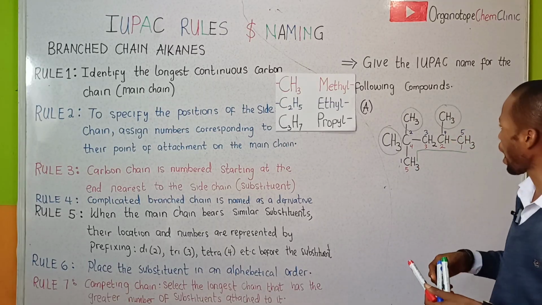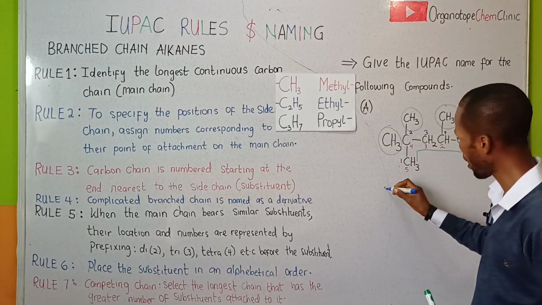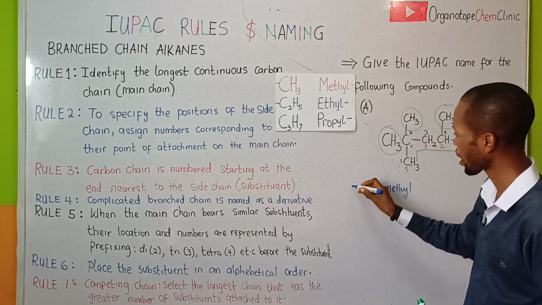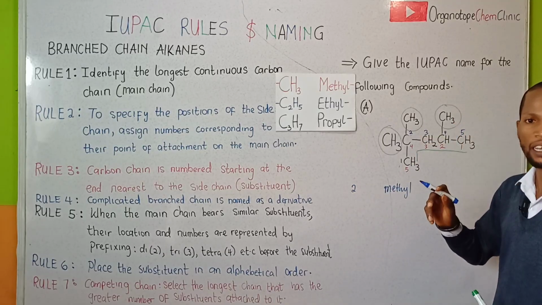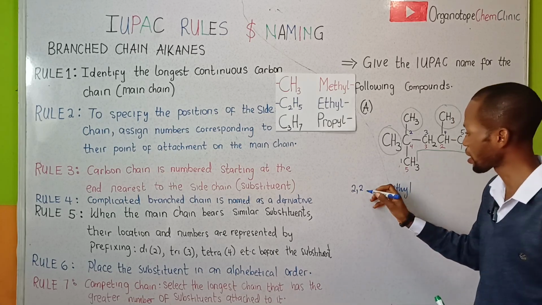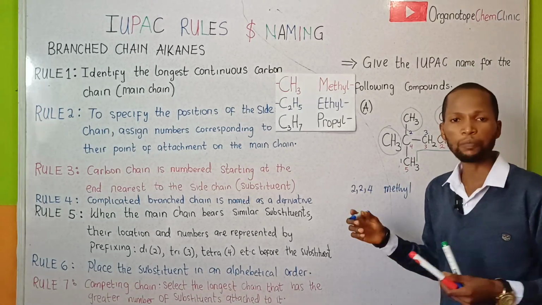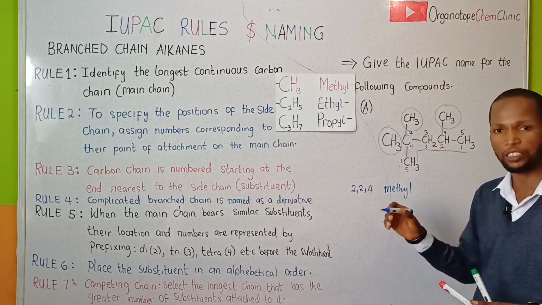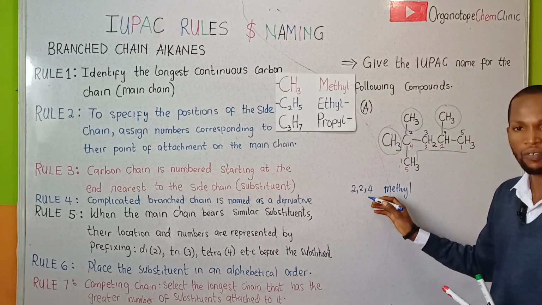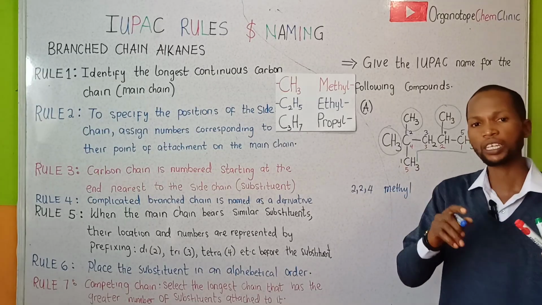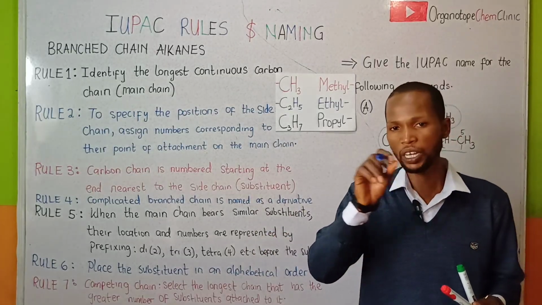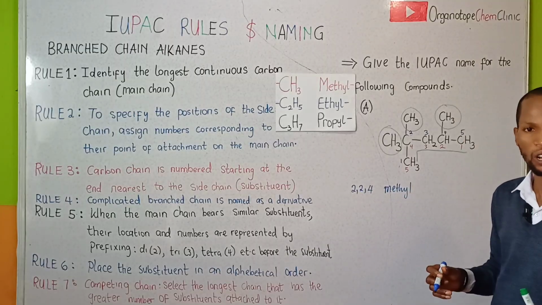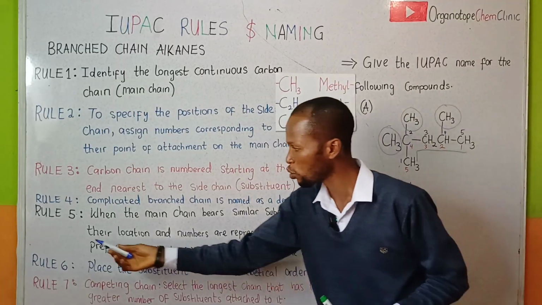We can see our methyl group right here. The methyl group is found on carbon 2. We have another methyl group on carbon 2. Also, we have another methyl group on carbon 4. We separate the locants in IUPAC nomenclature with a comma. I mean the numbers that we have right here. You separate them with a comma. Okay, we have commas right here. And in between the number and alphabet, you indicate a hyphen or a dash. But right here, we've been able to identify 3 locants. 1, 2, 3. So we move to rule 5.